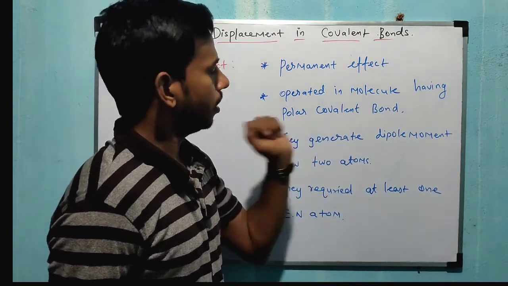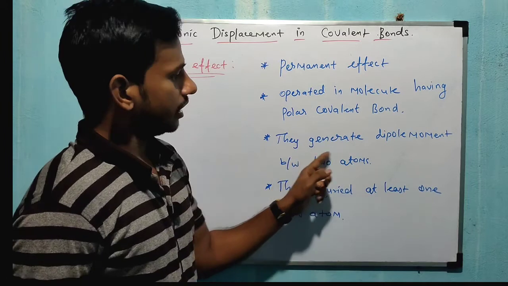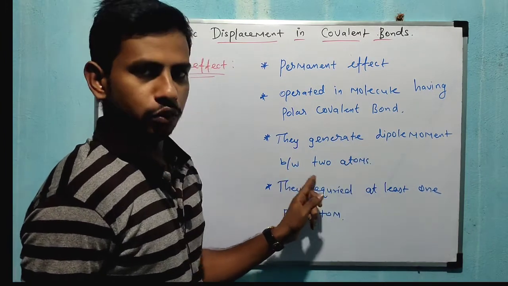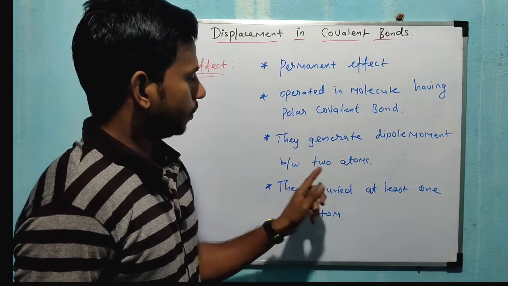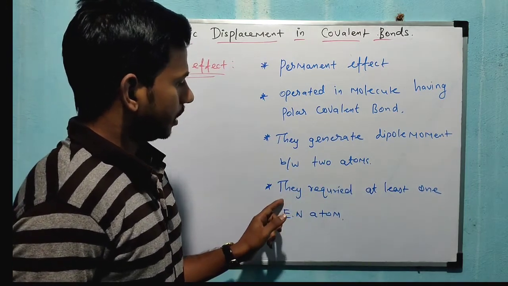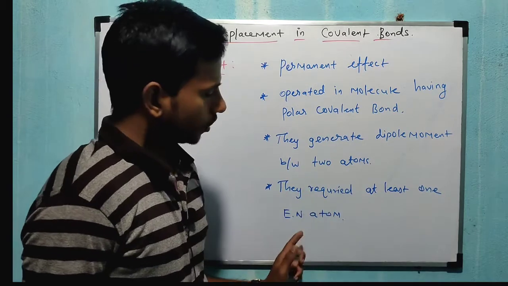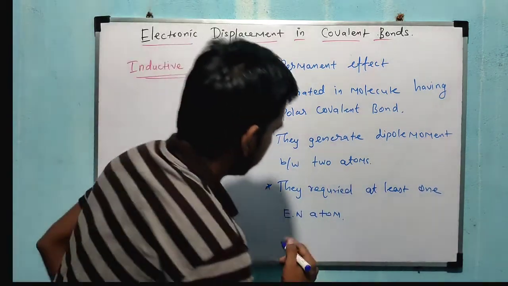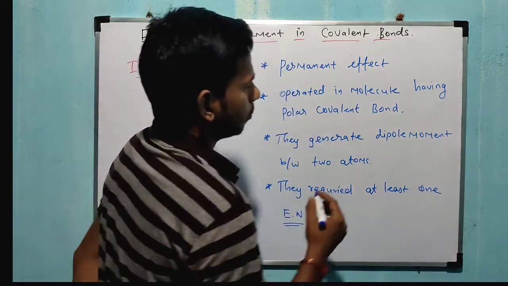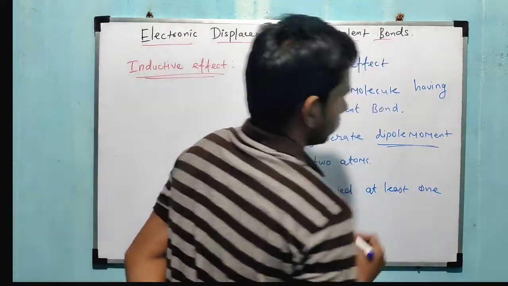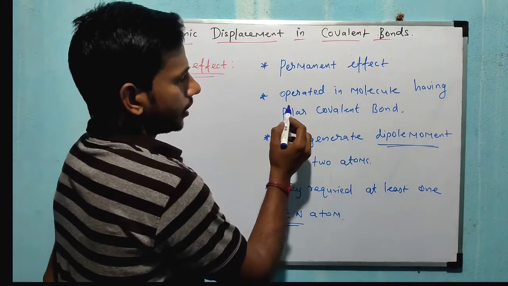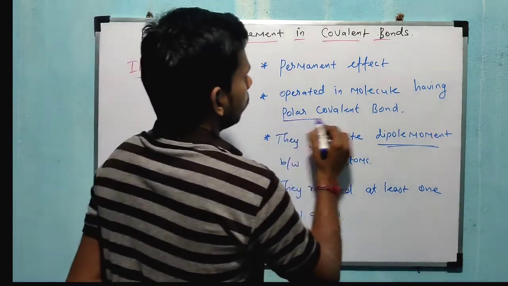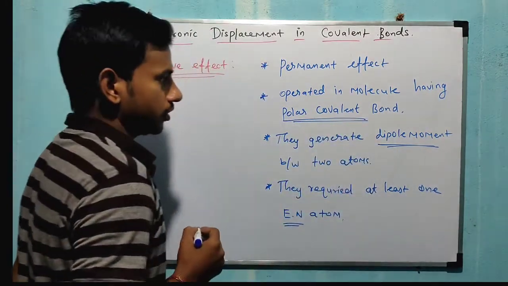It generates a dipole moment between two atoms, and it requires at least one electronegative atom.